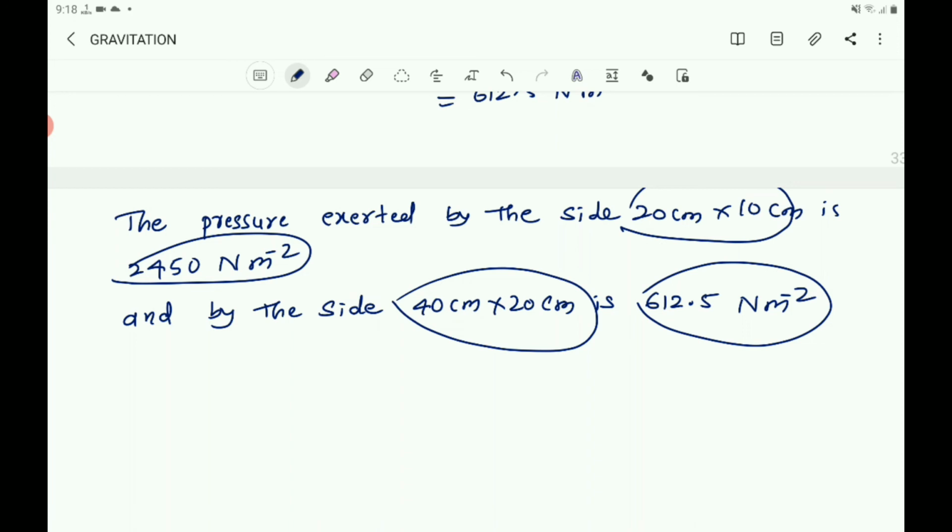Buildings are provided broad foundations so that the pressure exerted on the ground becomes less. Railway tracks are laid on cement or iron sleepers so that the pressure exerted by train is spread over the larger area and thus becomes less. Pins, needles, and nails are provided sharp pointed ends. Cutting tools have sharp edges.